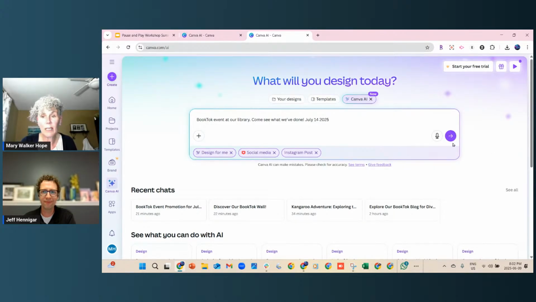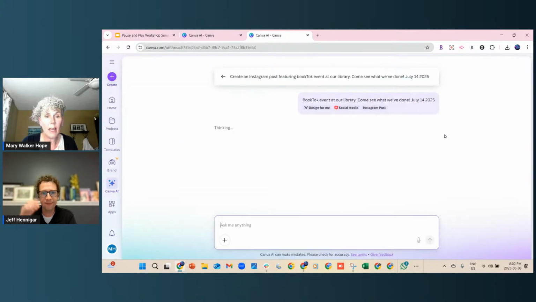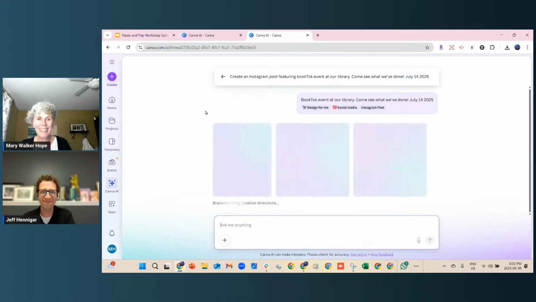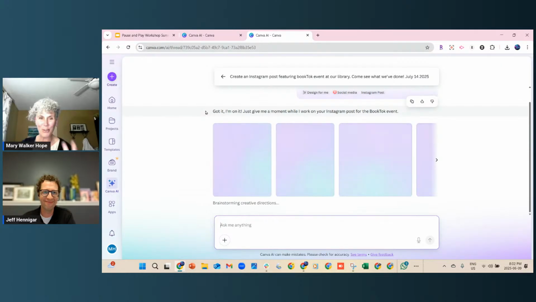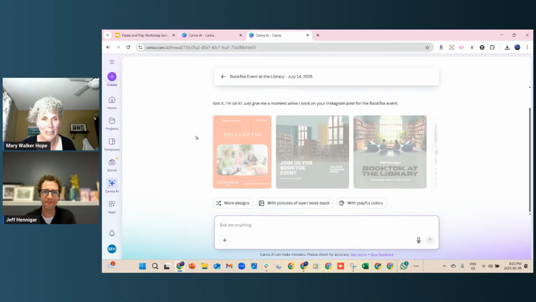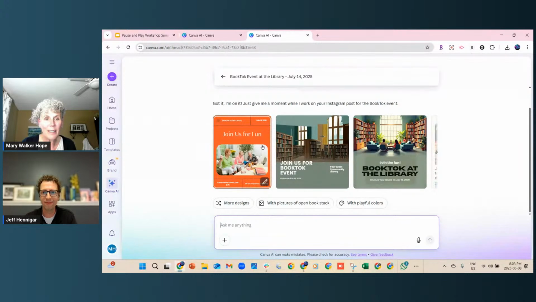Again, I'm going to the right-hand side here and clicking. And this is why I like the fact that Magic Write is going to help me, because it will make this a much, much nicer post about the book talk event. And that's my thing. That's what I was meaning: how do I make this interesting and the whole bit, right? So we've got an Instagram. Join us for fun. So I didn't say anything about it being for kids, which is funny, right? So I should do that as well.